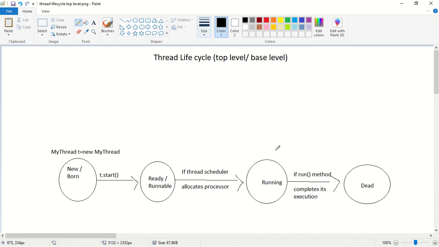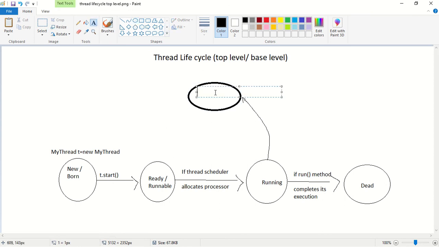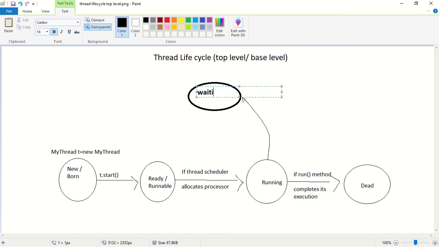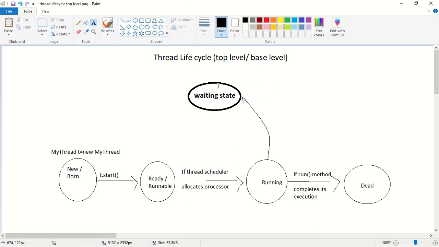Now, if a running thread calls wait method, which state will the thread enter into? If a running thread calls wait method, the thread will enter into the waiting state. So how can it call wait method?